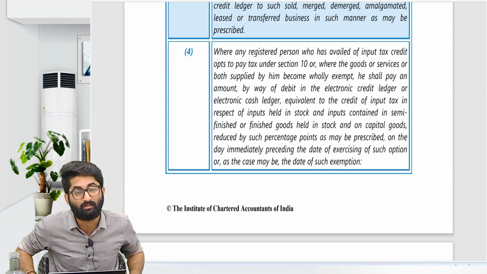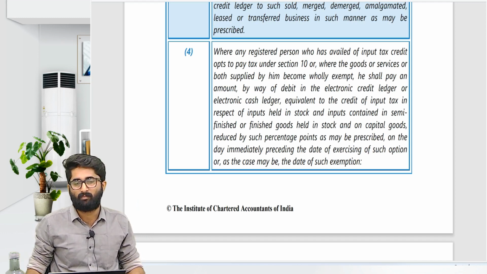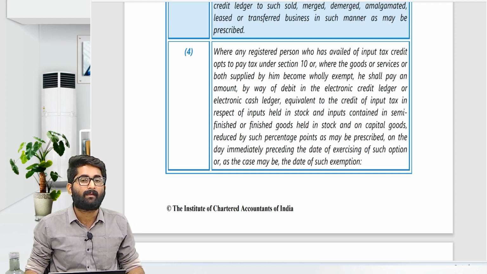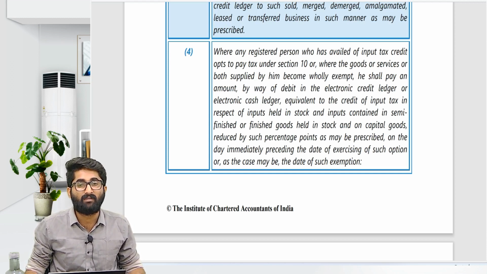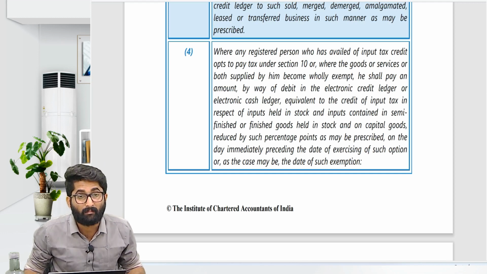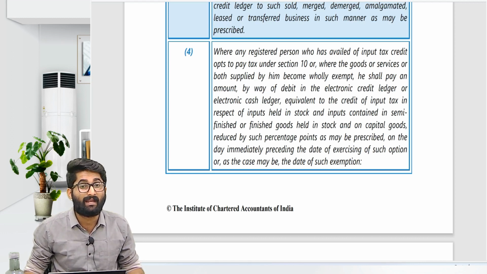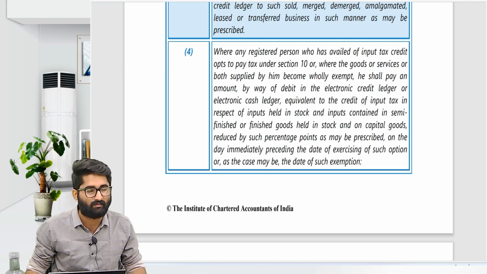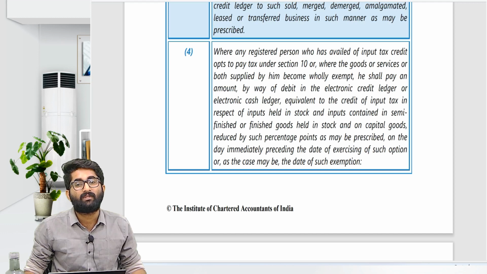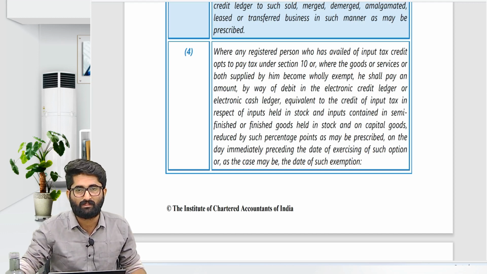In case of capital goods, reduced by such percentage points, but section number 18 subsection 4 read with relevant rule says that you have to go for month rule. Remember, section number 18 subsection 4 and section number 29 subsection 5, you have to use month rule. That is given in section number 18 subsection 4.